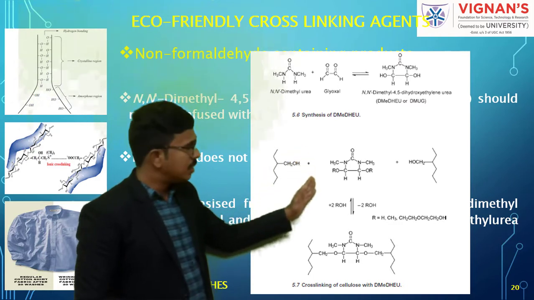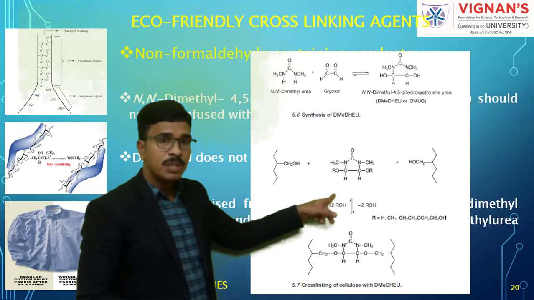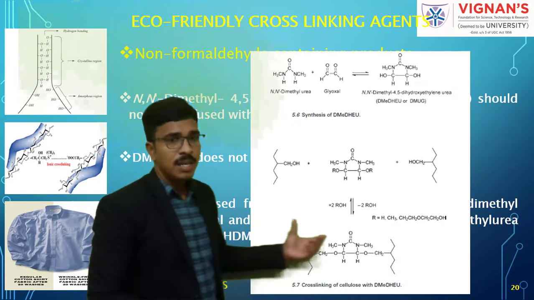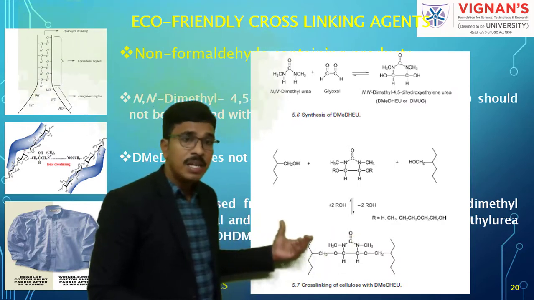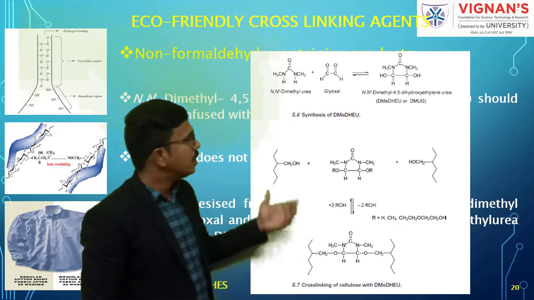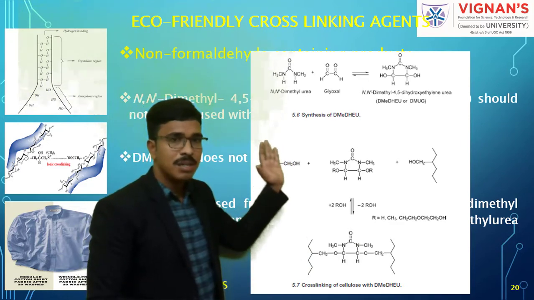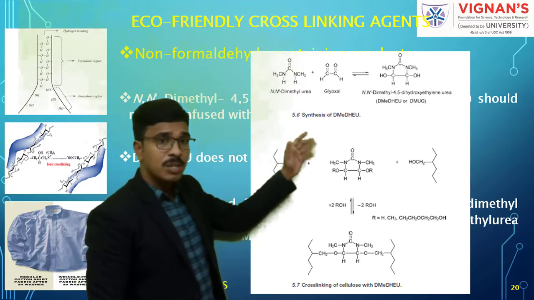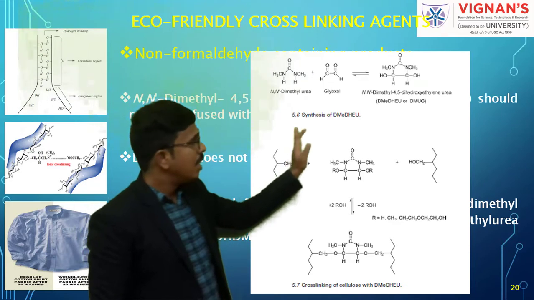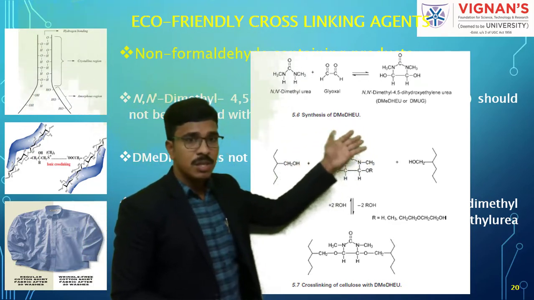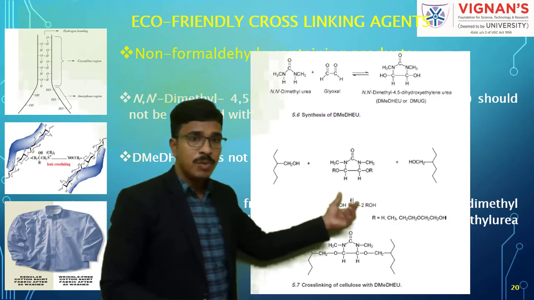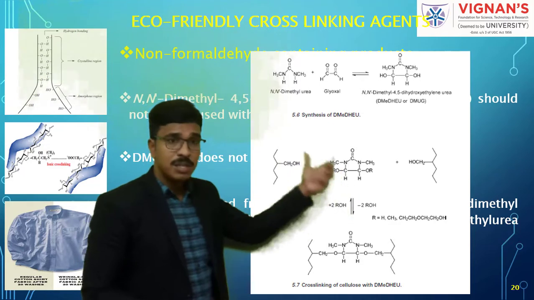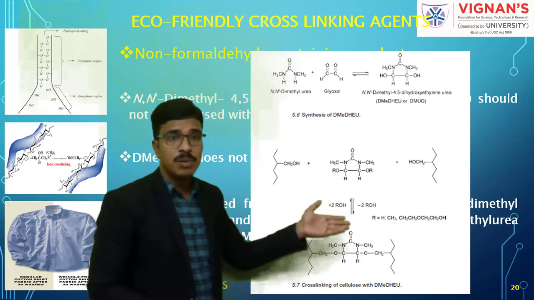And it results in, now you can see, the removal of two hydroxyl groups, and finally you can see here, this is the final structure. Understand? So if you carefully observe this, there is cross-linking. In cotton we have CH2OH. So you take this hydrogen here, and in the same way here also one more hydrogen. So two hydrogens are removed away from this cotton. So two hydrogens came out.